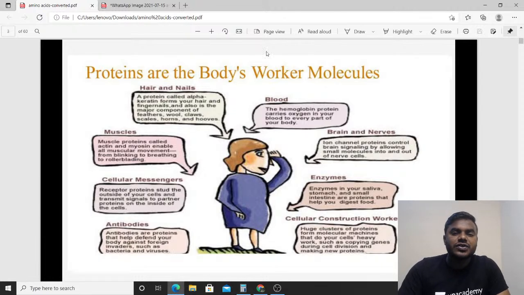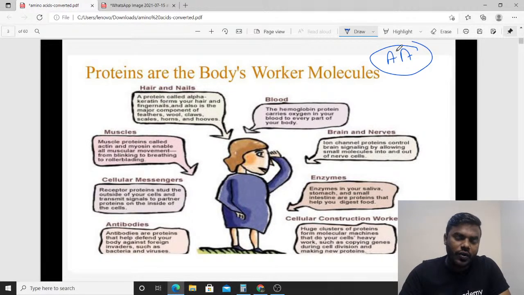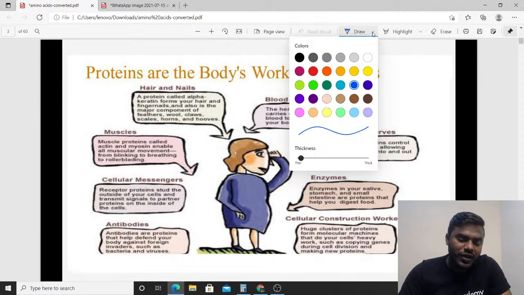Okay, so friends, let's try to understand very briefly and elaboratively about the proteins as well as the amino acids. Friends, listen to me carefully. If we want to understand very briefly and elaboratively about the proteins, it's must and should, first of all, we have to read very briefly about the amino acids.